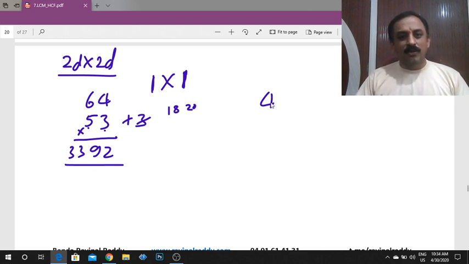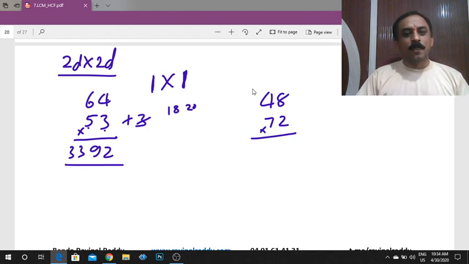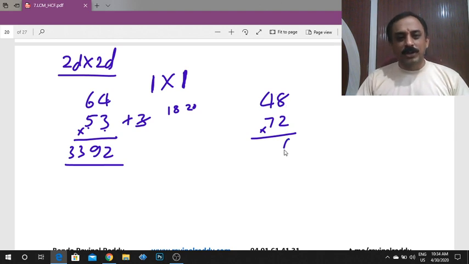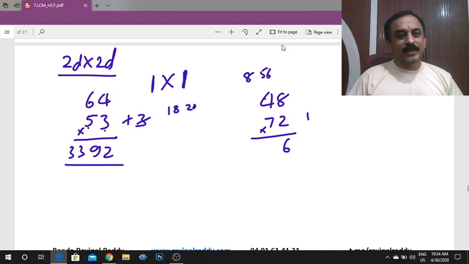One more simple example, 48 into 72. First straight line: find the product of the two unit digits. 8 into 2 is 16. Then cross multiply. 4 into 2 is 8, and 8 into 7 is 56. 8 plus 56 is 64. 64 plus 1 is 65.